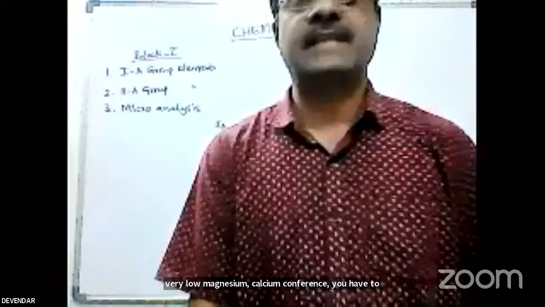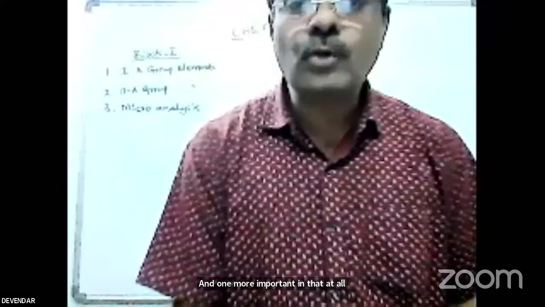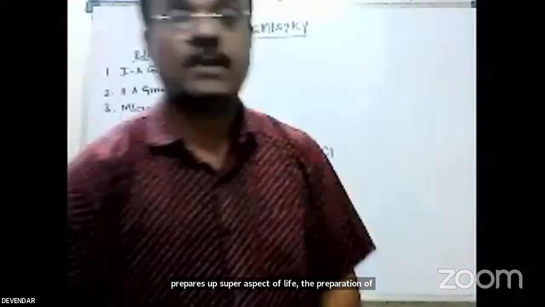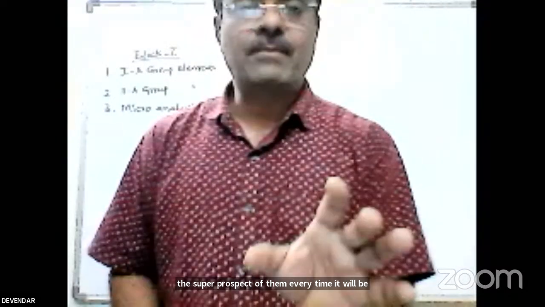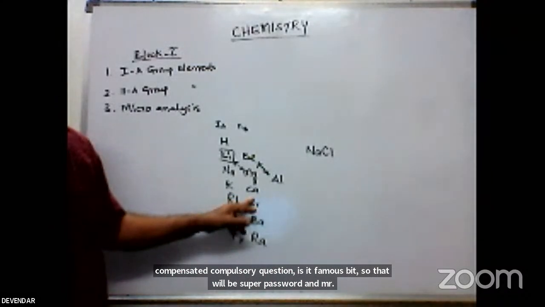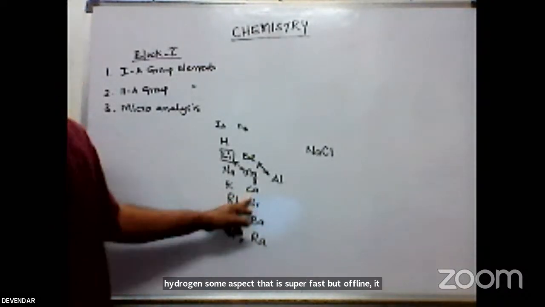And one more important topic in that is how to prepare the superphosphate of lime. The preparation of the superphosphate of lime is a compulsory 5 marks question every time. Superphosphate means calcium hydrogen phosphate. That is called the superphosphate of lime. It is a very good fertilizer used in the agriculture sector.